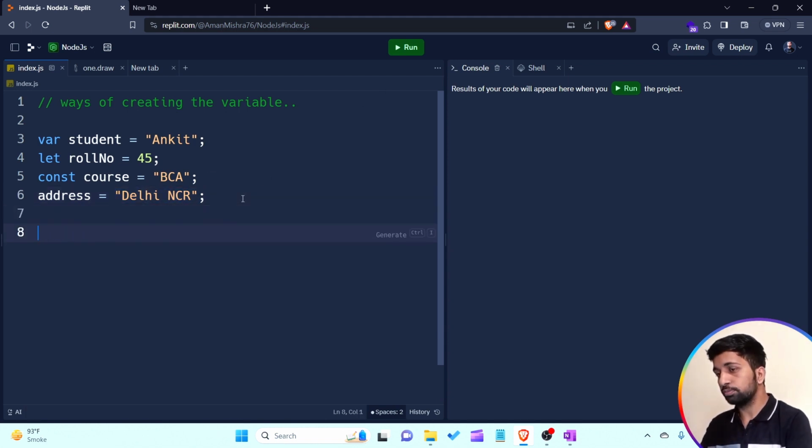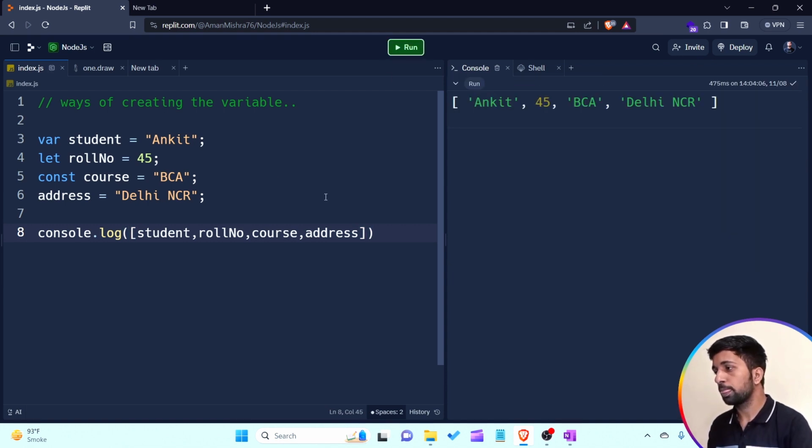And if I want to print all the information, I'm simply writing console.log. Here I'm writing student, then roll number, then course, then address. I want to run the program and see the output.